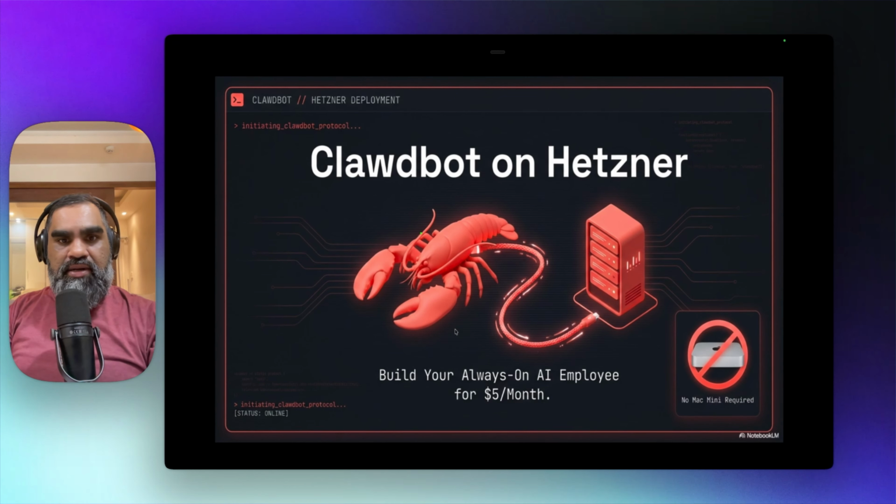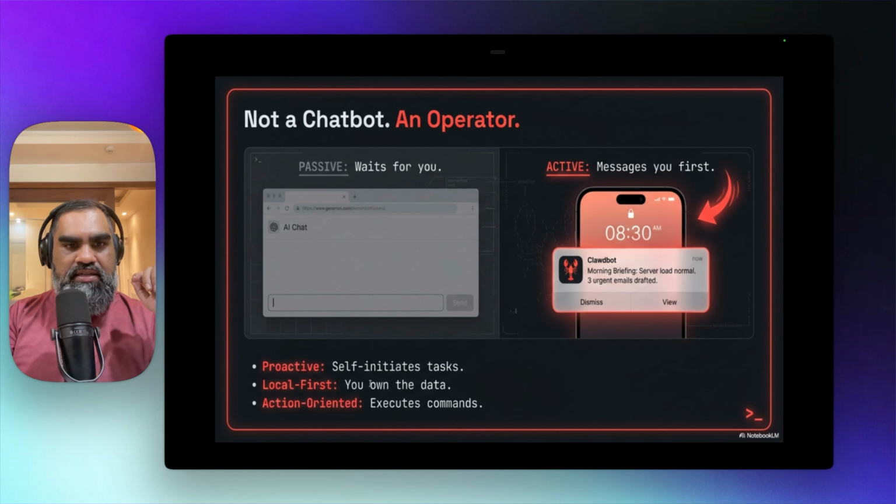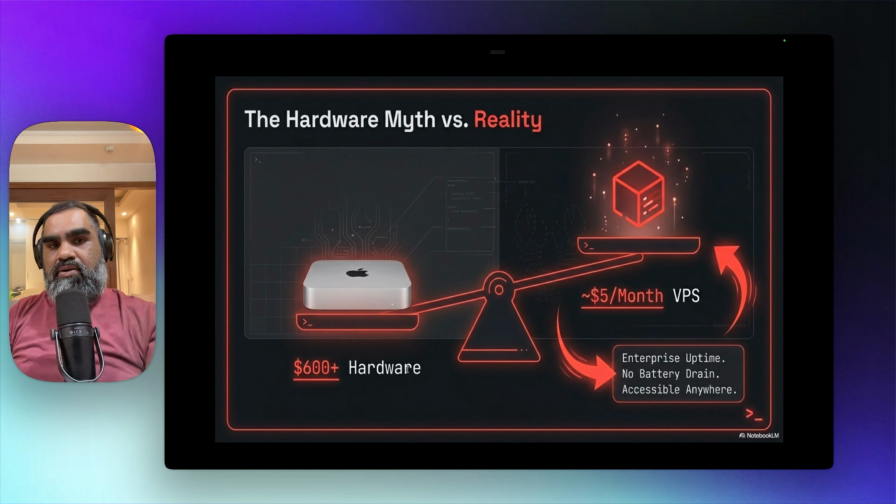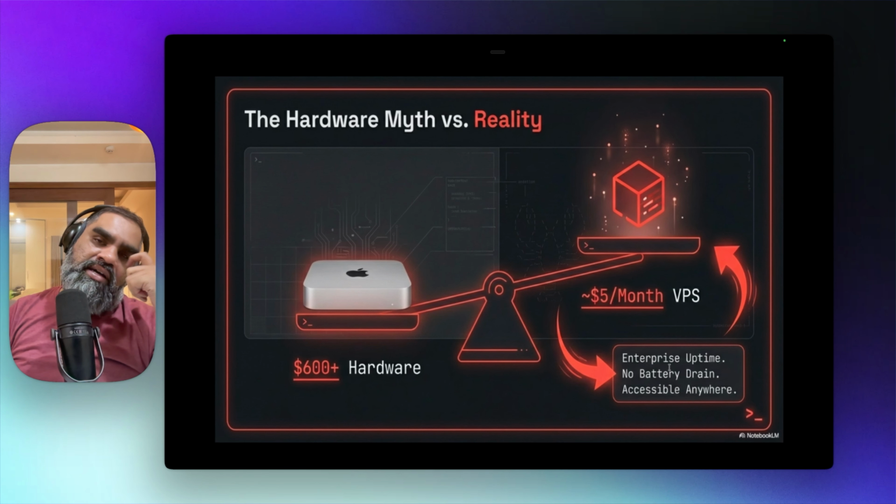Clawdbot on Hetzner: build your always-on AI employee. So I will try to set up an AI employee in the next video, maybe a social media manager and lead generator for the local area. The proactive, local-first approach, we tested that. Action oriented, pretty straightforward. We didn't spend $600, but we don't have the native Mac integration, so I'll try to integrate it into my machine.